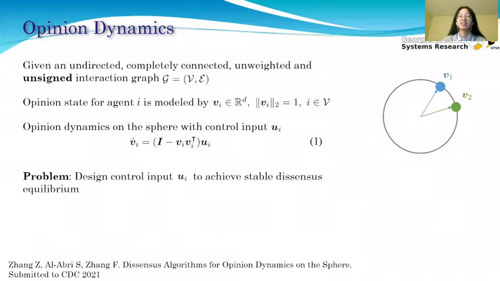Hi, this is Zhang. I'm going to talk about our work, consensus algorithm for opinion dynamics on the sphere. Here, we're considering a special interaction graph, which is unsigned. The opinion state can be modeled by unit length vectors Vi. With control input Ui, the opinion dynamics on the sphere can be described by equation 1. The problem we are going to solve is to design the control input Ui to achieve stable dissensus equilibrium.